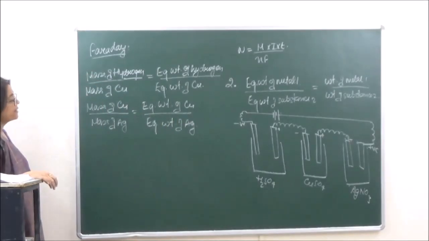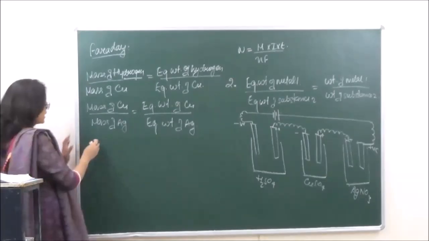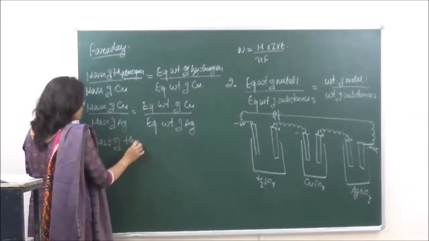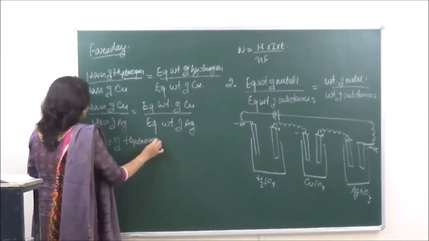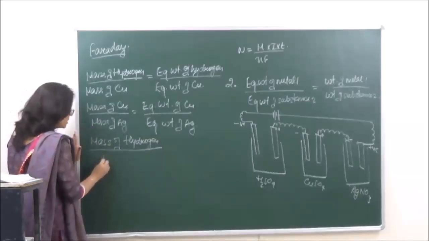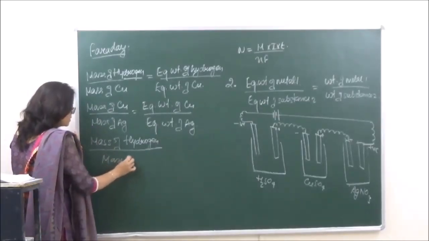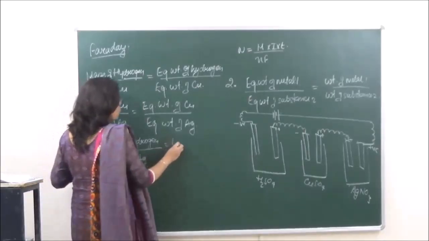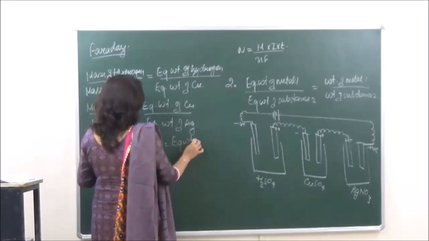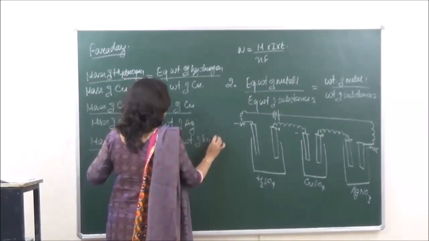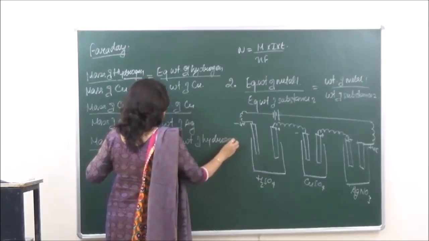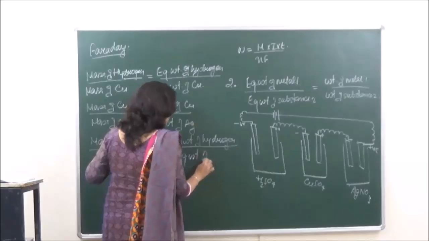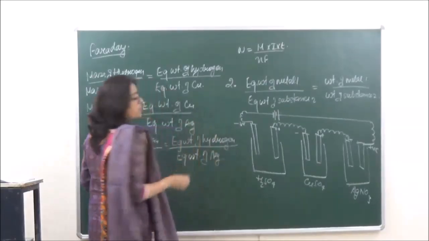And we can also compare silver and hydrogen. So if you are taking silver and hydrogen, then mass of hydrogen upon mass of silver is equal to equivalent weight of hydrogen upon equivalent weight of silver.